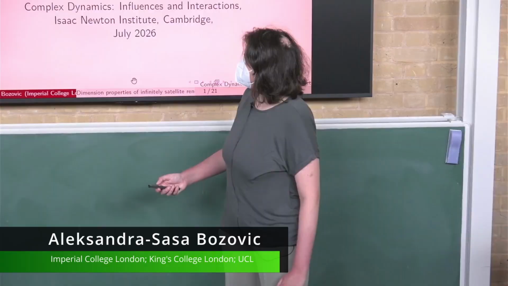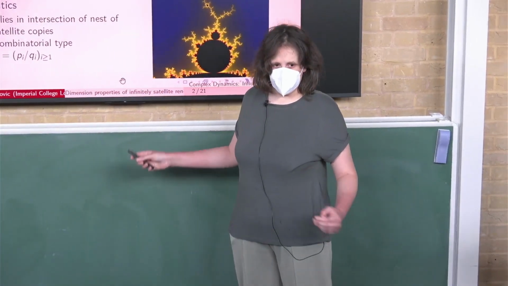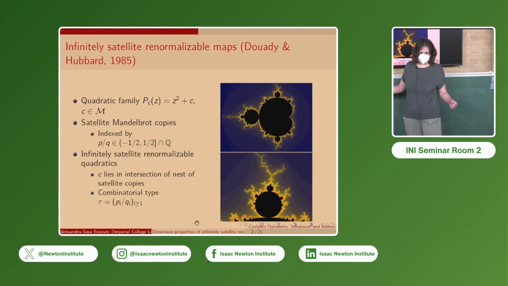Thank you. So our setting will be the normalized quadratic family parameterized by the Mandelbrot set, in particular one of its less well understood parts.